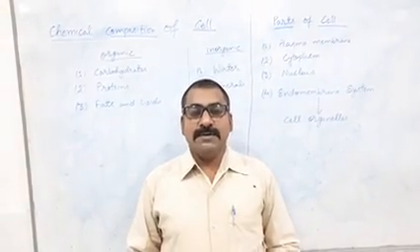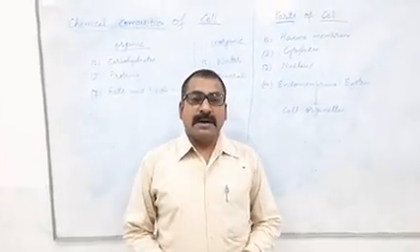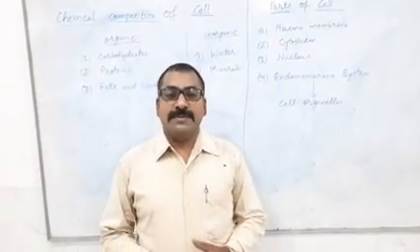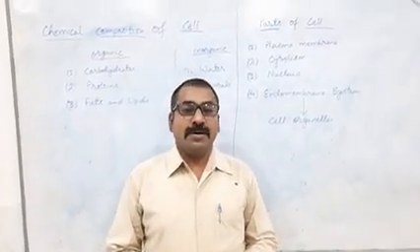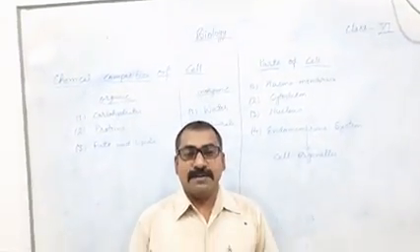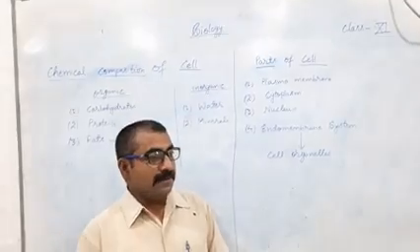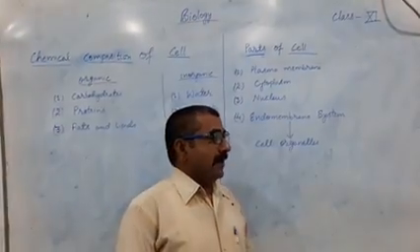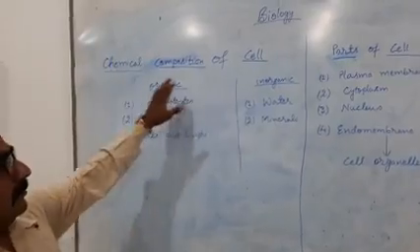Good morning, students. In my last lecture, I explained the cell chapter, and in that reference, I explained the discovery of the cell, types of cells on the basis of origin, cell shape and size, and cell number. Today I am continuing that topic, the cell, and we are starting today with the chemical composition of the cell.